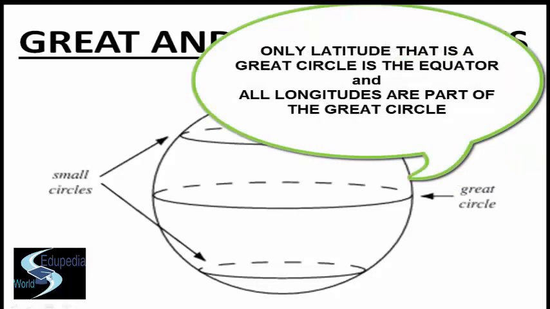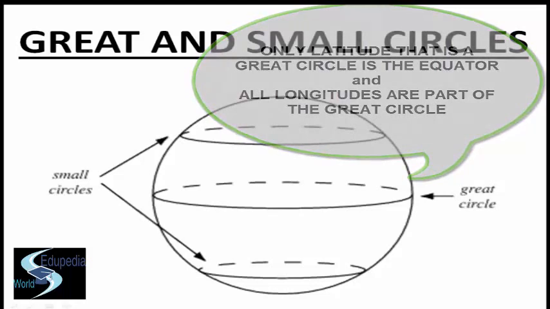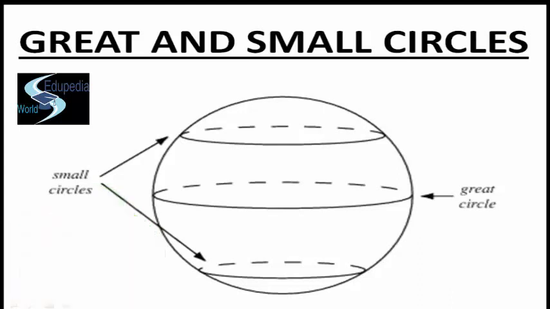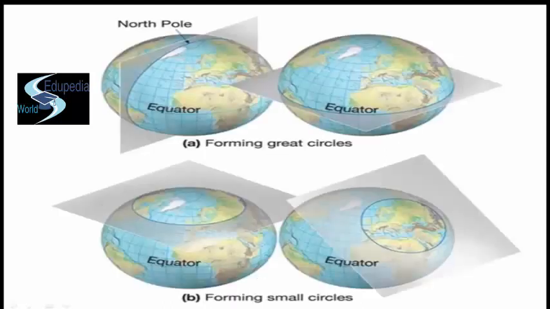The equator is the only latitude that is a great circle. All longitudes are part of a great circle. Circles which do not pass through the center of the Earth are the smaller circles, as you must also be seeing on your screen. All parallels of latitudes other than the equator are smaller circles. The great circle has various characteristics. Some of them we will be discussing in this video.